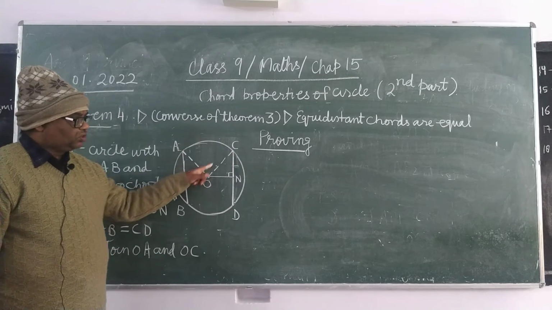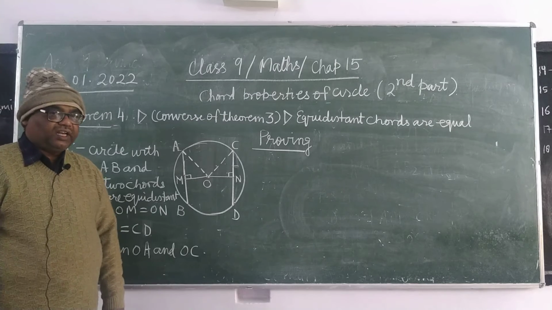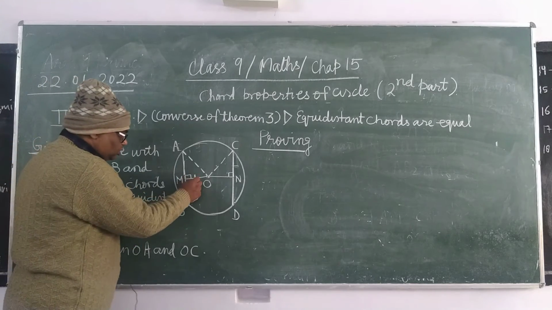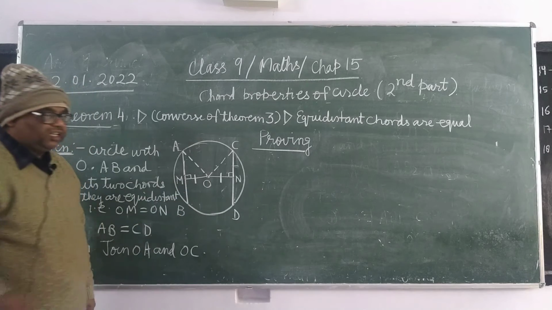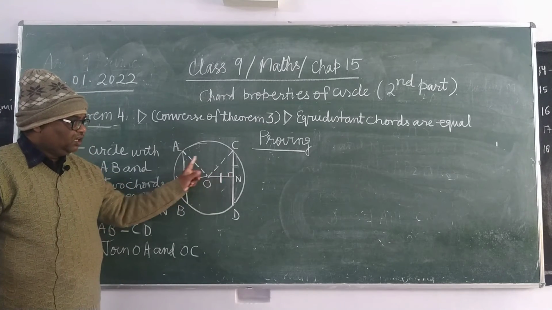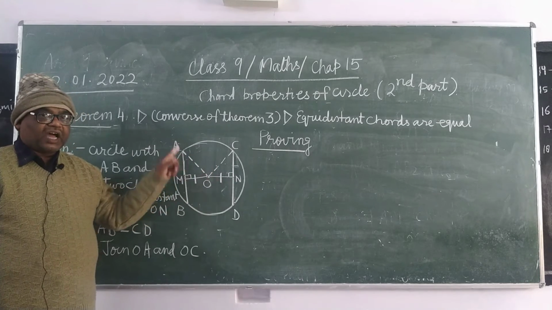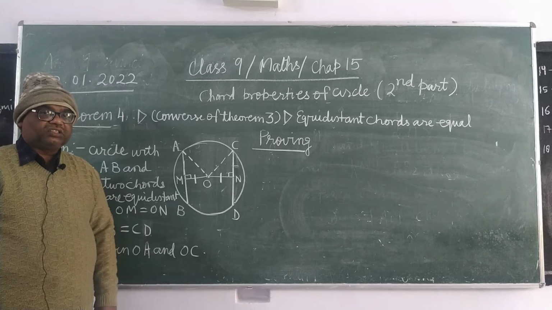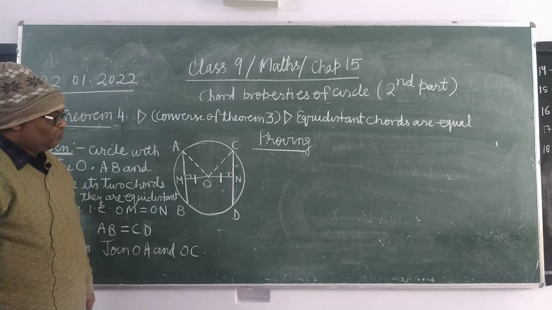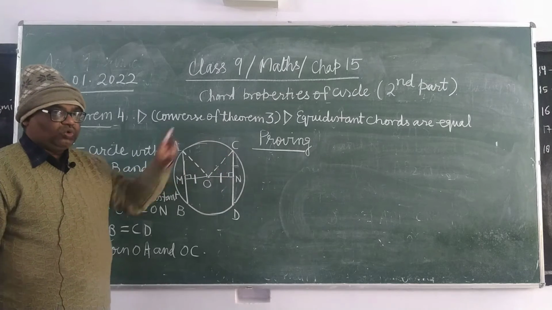OA equals OC, radius of the same circle, and OM equals ON, it is already given. Therefore, by right angle, hypotenuse and one more side, by RHS congruency, both the triangles will be congruent. When they are congruent, then AM will be equal to CN.